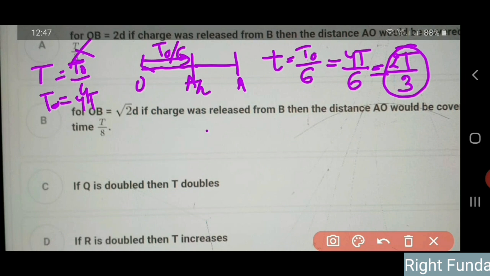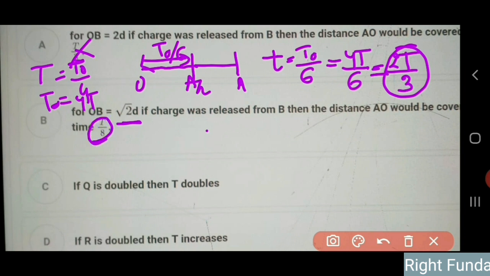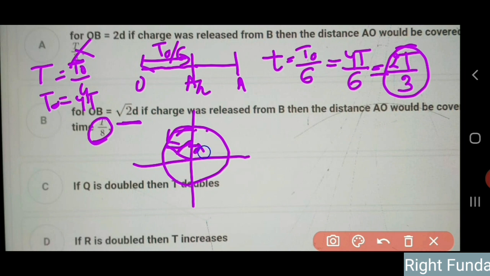Then the second option is saying that for OB equal to root 2D, if the charge were released from B, then the distance AO would be covered in T by 4 times, or T by 8 times. Let's see what is happening. So for root 2D, if I draw the phasor diagram here, root 2D there, it has to cover D distance. So by uniform circular motion analogy, this is root 2D, this is D, this is root 2D. So it makes a 45 degree angle, an eighth of the circle, so it will cover T naught by 8 time.